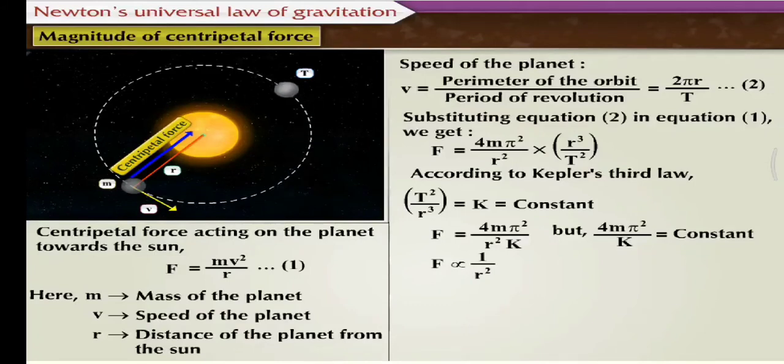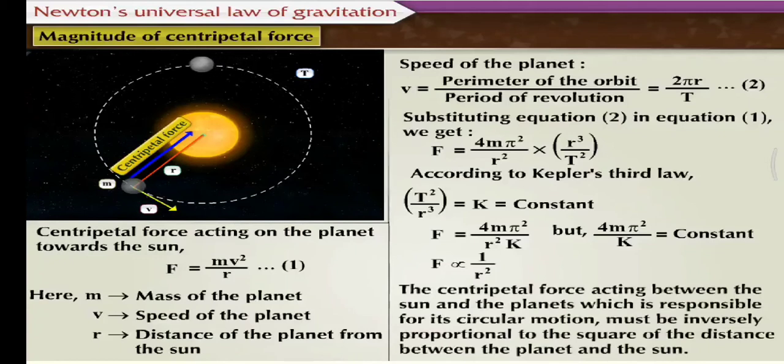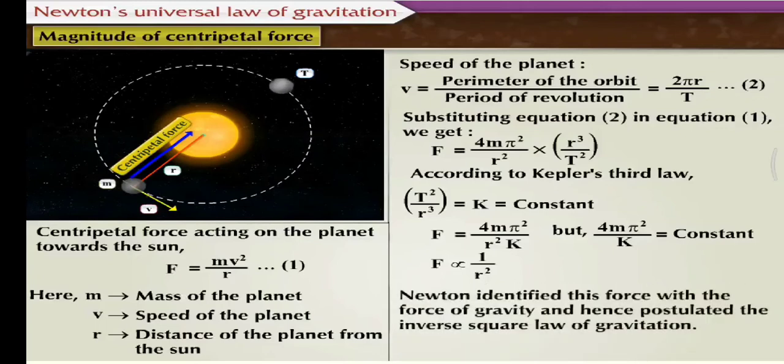Thus, Newton concluded that the centripetal force acting between the Sun and the planets, which is responsible for its circular motion, must be inversely proportional to the square of the distance between the planet and the Sun. Newton identified this force with the force of gravity and hence postulated the inverse square law of gravitation.